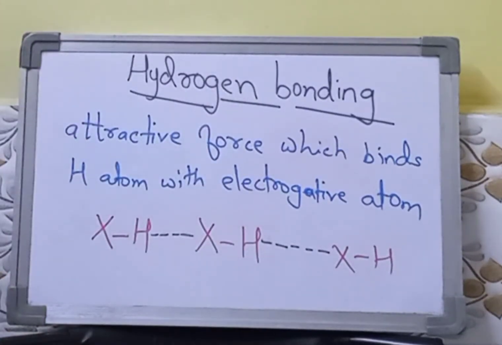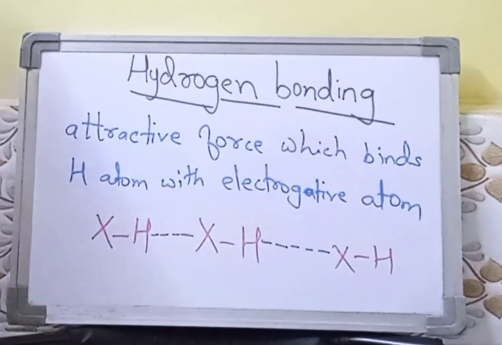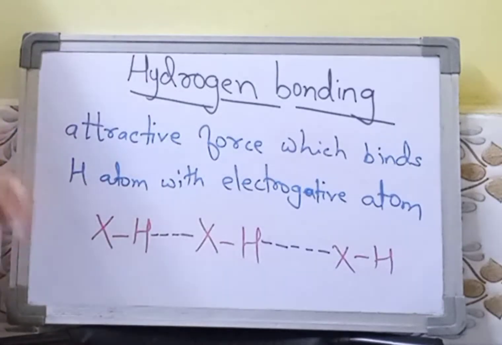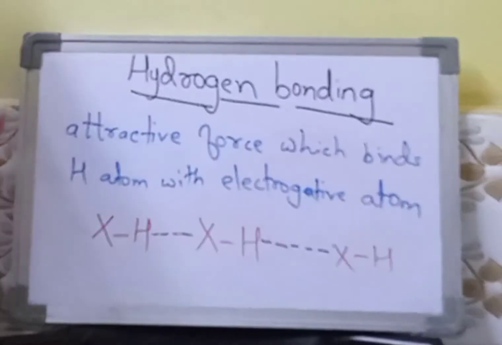One more thing you must remember, your hydrogen bond is weaker than your covalent bond. Hydrogen bond is a weak bond.